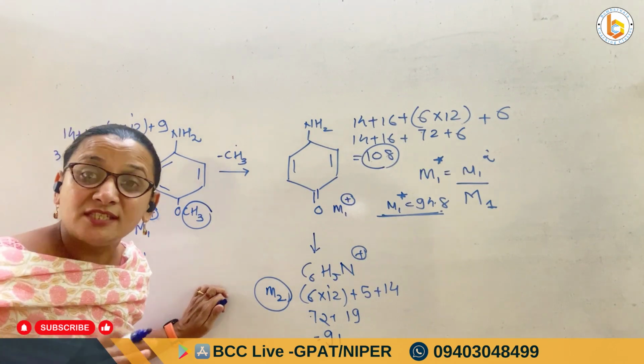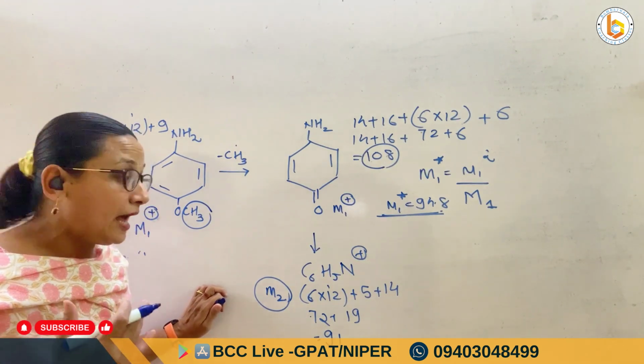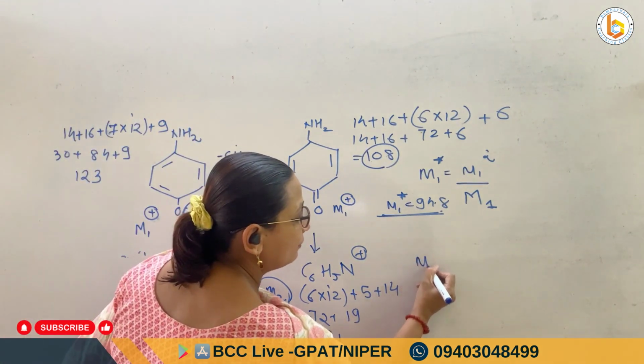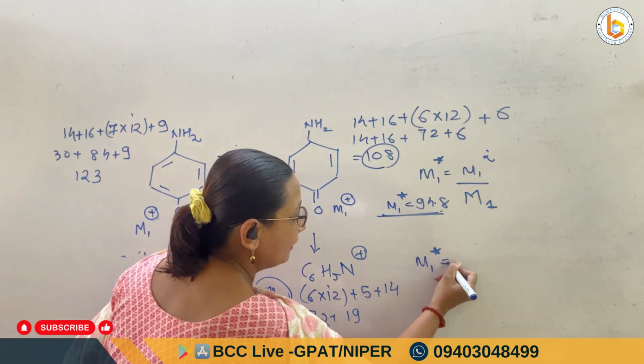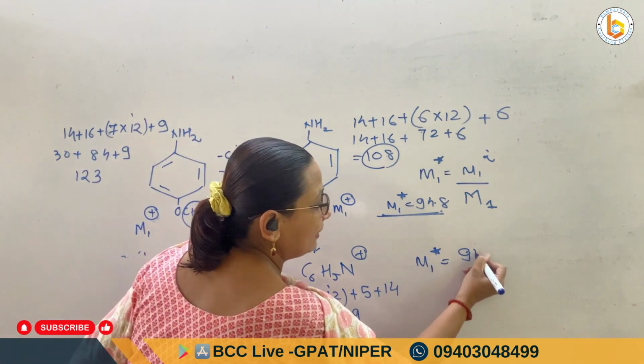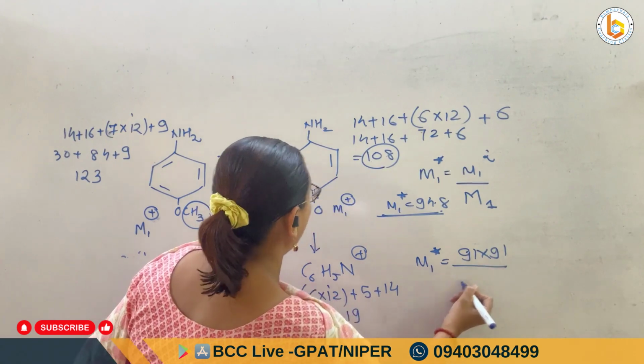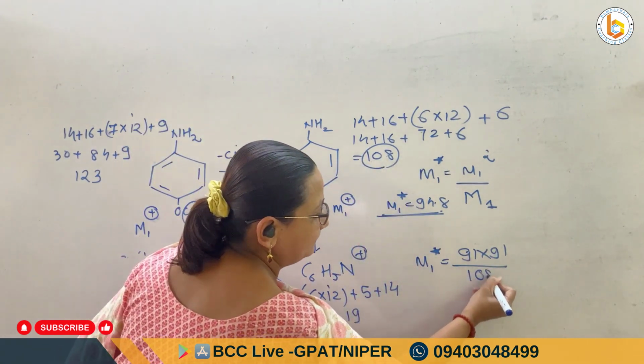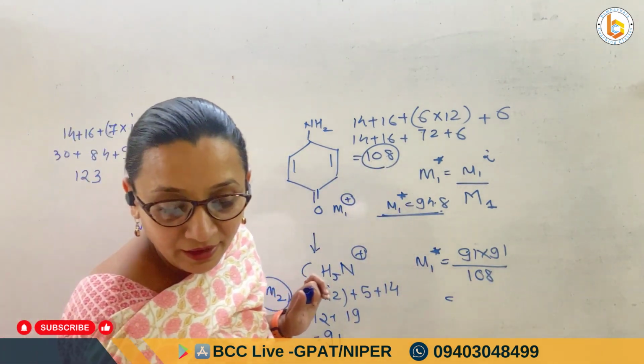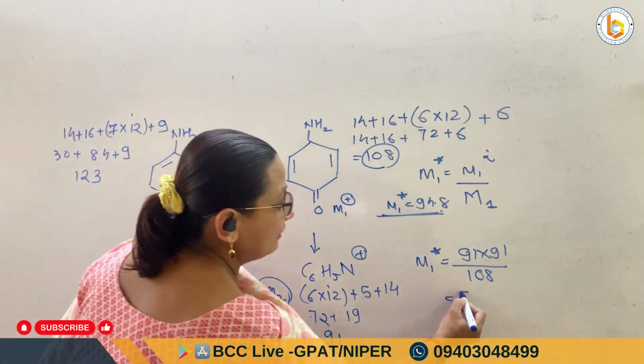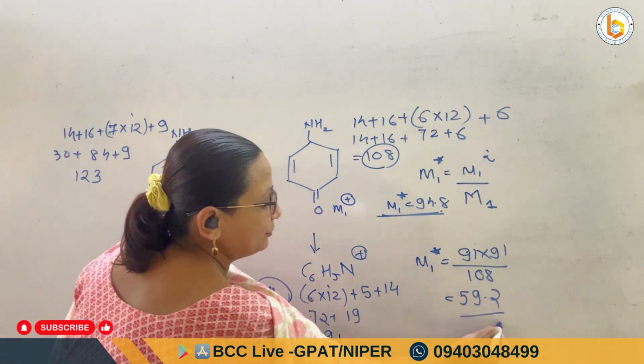Okay. The question is asking about the metastable ion fragment. So if I say about the metastable ion fragment, it will be 91 multiplied by 91 upon 108. And here, if I do the calculations, I will get the answer as 59.2.